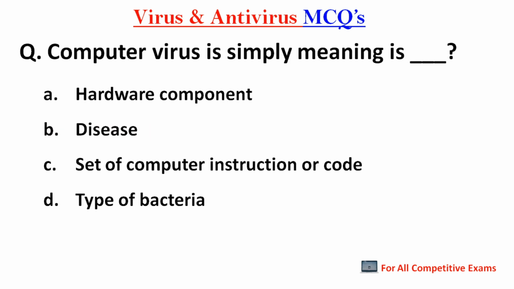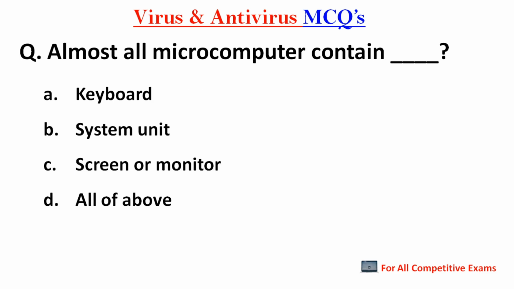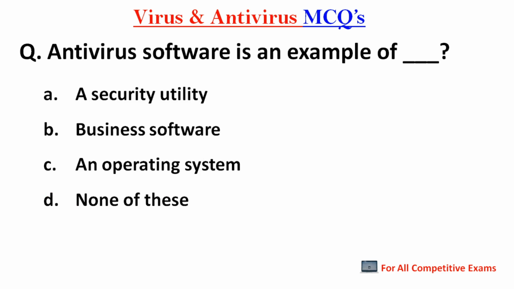Next question. Computer virus is simply meanings is dash. Right answer is set of computer instructions or code. Next question. Almost all microcomputer contain dash. Right answer is all of above. Next question. Antivirus softwares is an examples of dash. Right answer is a security utility.